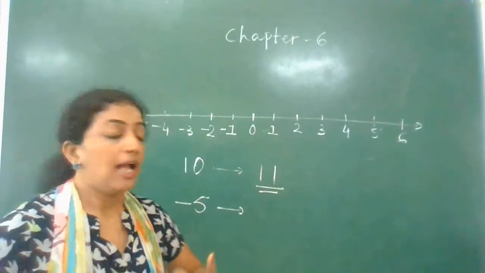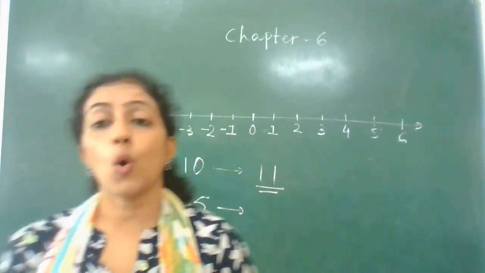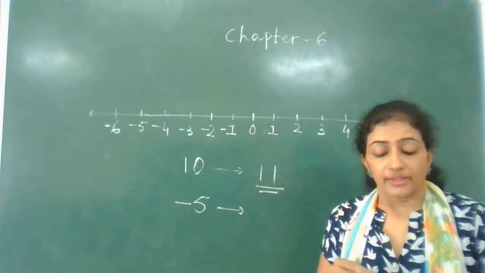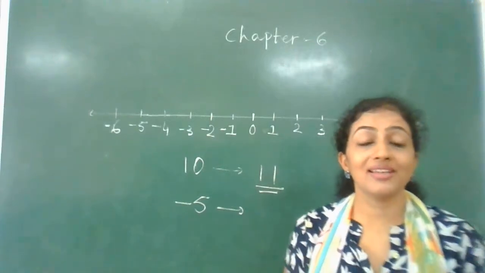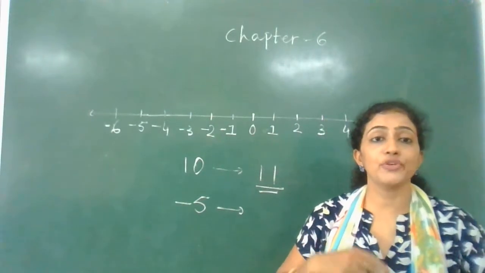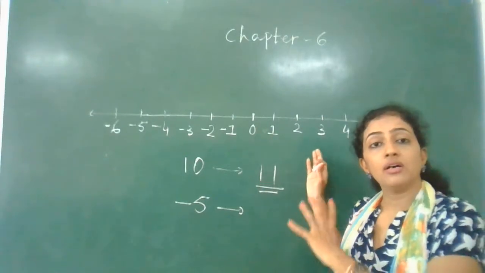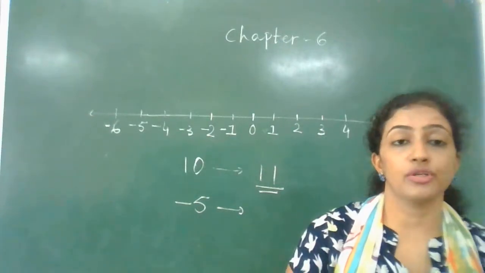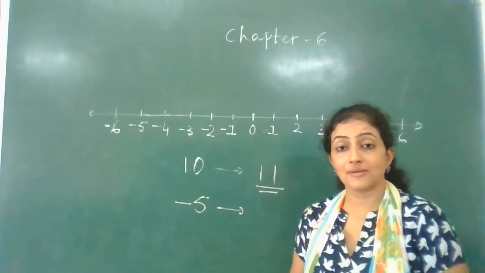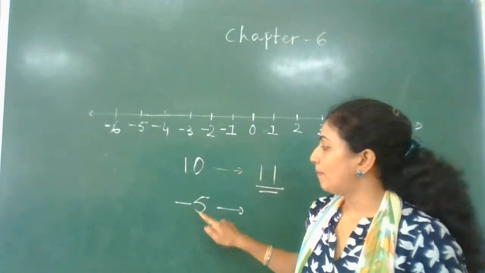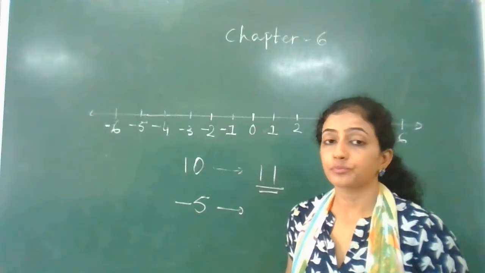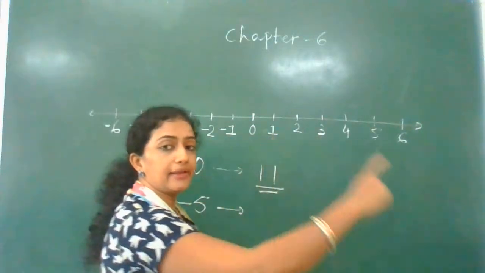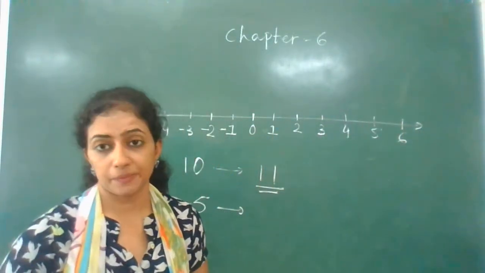Always remember, the negative integers are opposite of positive integers. And if they are opposite, then in each and every matter, in each and everything, they will perform the opposite way from the positive integers. So in positive integers, 5 successor is 6. So do you think for -5 it will be the same? No.